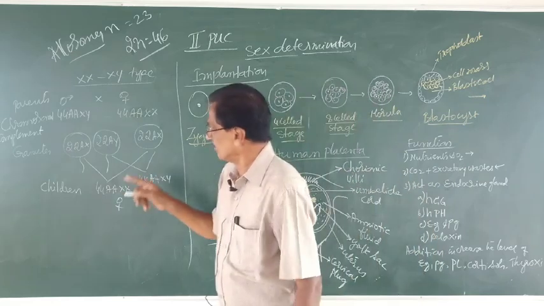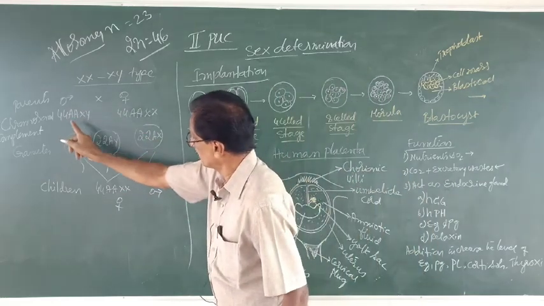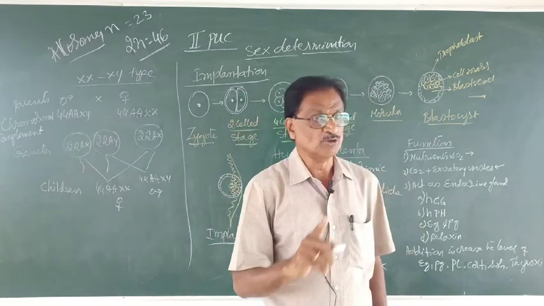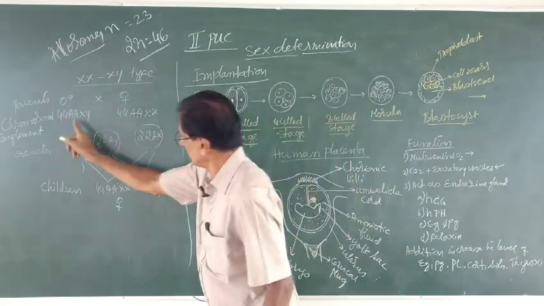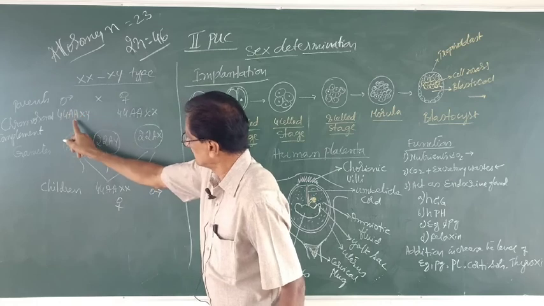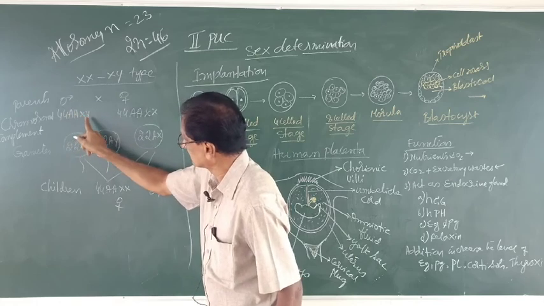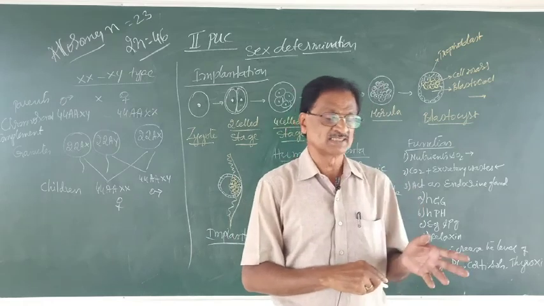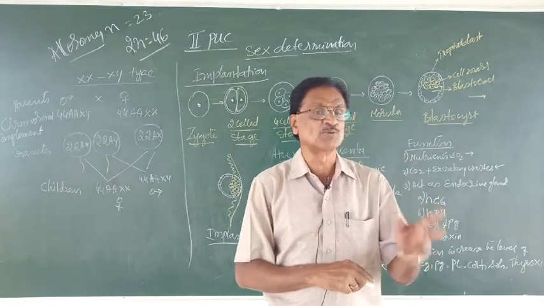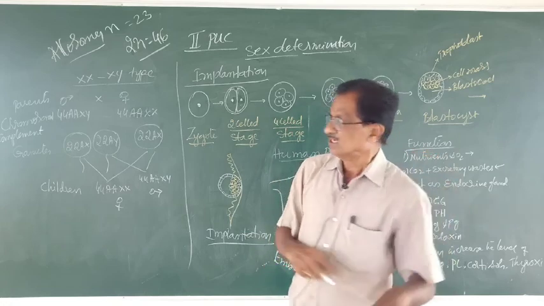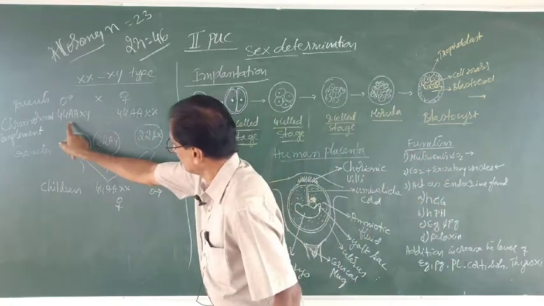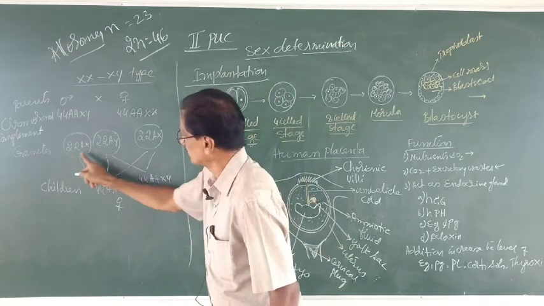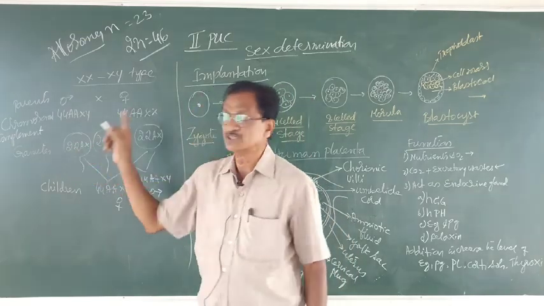Now let us know how many types of gametes are produced. In male, remember, the sex chromosomes are X and Y, which are not homologous. They are heterologous chromosomes. So during gamete formation, two types of sperms are produced.